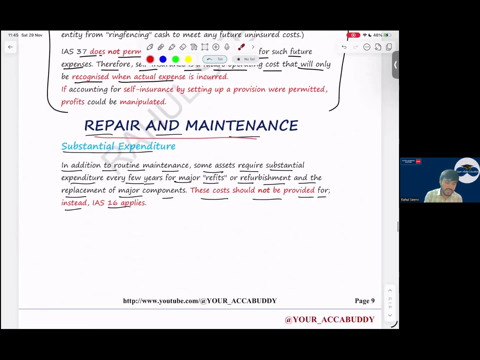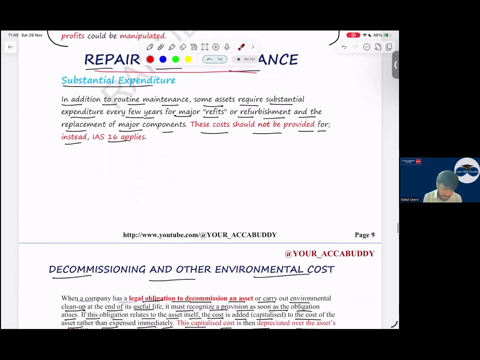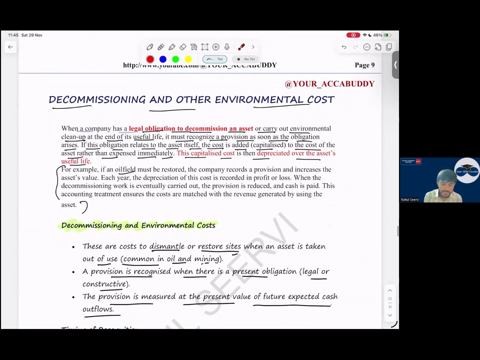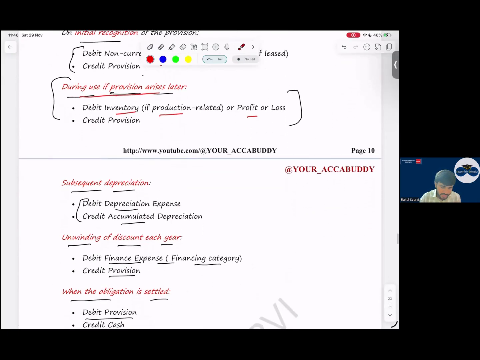So, repair and maintenance cost. Can you record a provision? No. Can you record a provision for any item which you will purchase in future? No. You can avoid that. If you can avoid it, no need to record it, sir. Yes, sir. Then decommissioning and other environmental cost. Any doubts in this? Dismantling cost, record it. And then what do we do? We recognize it as an expense, and then unwinding on this we recognize in P&L. So debit expense or debit asset, and then each and every year we'll do the unwinding.